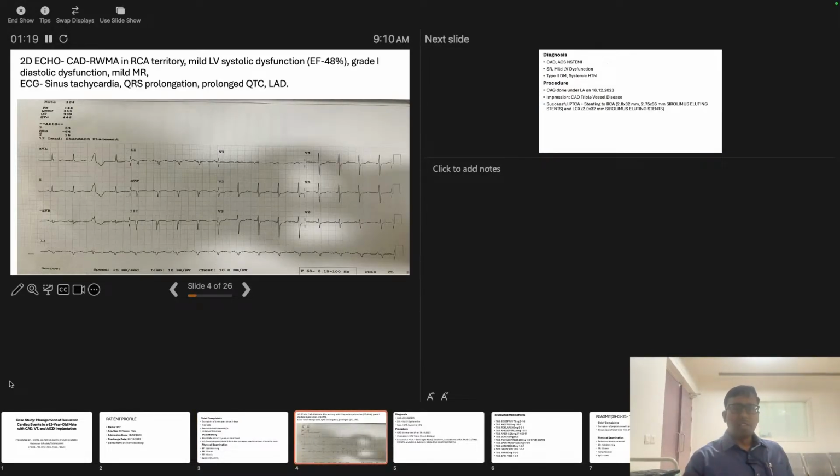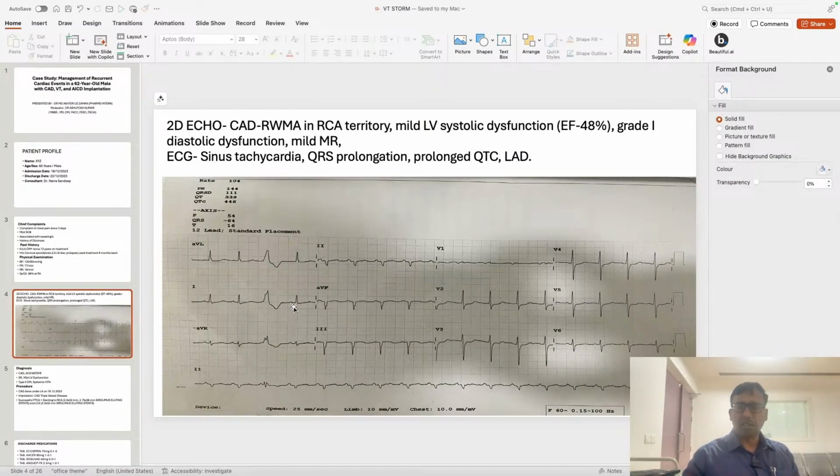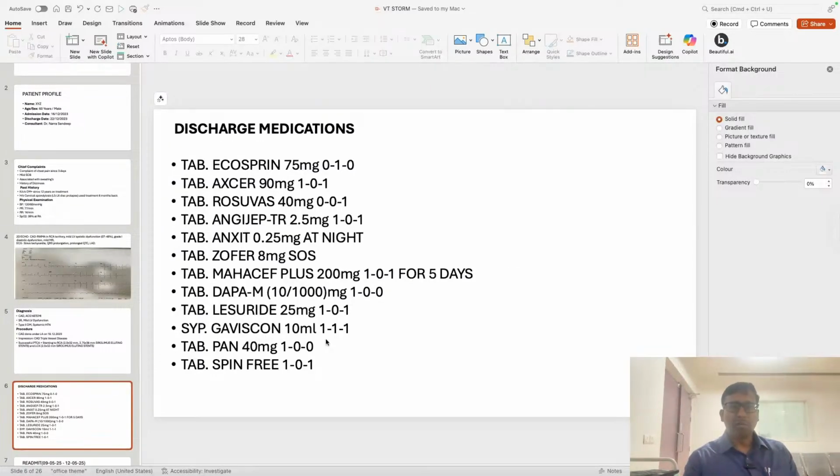So first time you can see some VPCs are coming here. Let me make it small. So here you can see the VPCs are coming. Whenever this VPC is coming and patient is having giddiness, palpitation, we should be very clear that now the patient started showing the VT episode, which can be sustained or non-sustained depending upon the definition. Usually this patient had myocardial infarction previously and 3 stents have been kept, RCA and LAD, all those things. So these are very common presentations, and after that the patient has been discharged for the first episode.